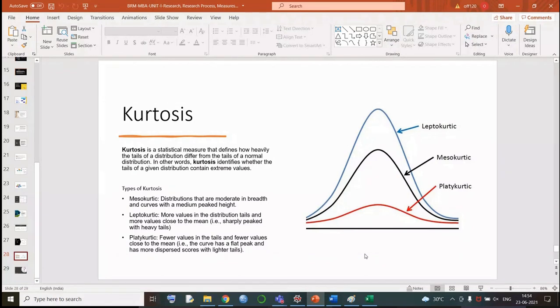Even the skewness or kurtosis. Skewness is to find out on which side the disturbances are happening and how much change there is in the distribution. We'll find that out through skewness. In kurtosis, we see at which level the concentration of the values is high or low, and which type of distribution it is, whether it is a leptokurtic distribution, mesokurtic distribution, or platykurtic distribution.